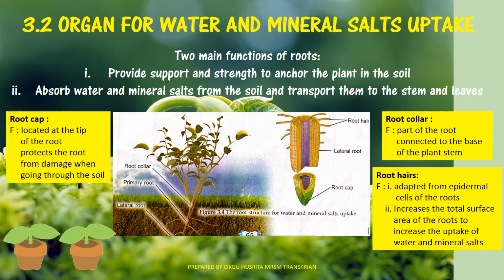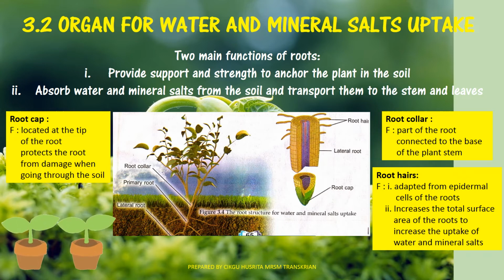Right. So now we go to the 3.2 organ for the water and mineral salt uptake. So there are two main functions of root. When we talk about the water and mineral salt uptake, it is the function of the root. The first one, provide support and strength to anchor the plant in the soil. And then second, the root absorbs water and mineral salt from the soil and transports them to the stem and leaf.